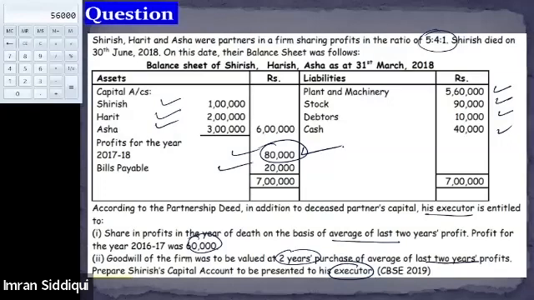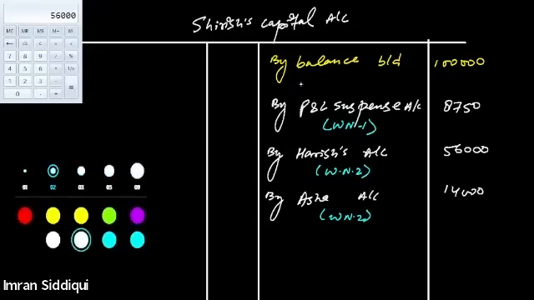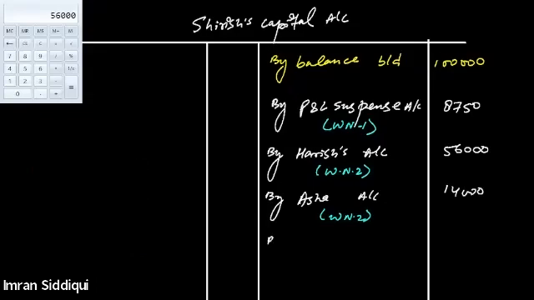Therefore, when we distribute this profit, we will have to debit the P&L appropriation account, not the suspense account, since this profit does not belong to the same year in which the partner is dying. All right. So that means we'll go to the partner's capital account and we'll write it as by profit and loss appropriation account.